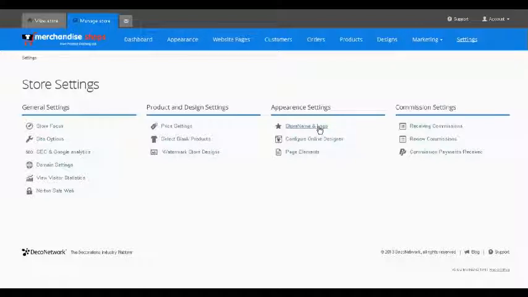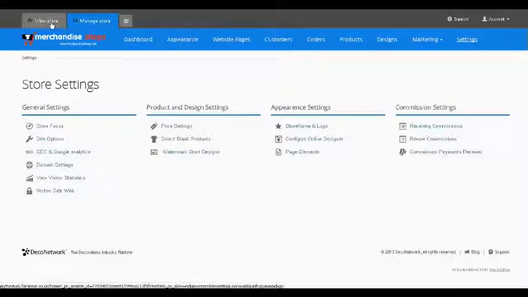Store name and logo. You can change the name of your store and add a logo. You can choose how our online designer works and some of the elements that appear on the pages. You can also look at the commissions that you've received and the settings for the PayPal account to which your commissions are going to be paid. So that's the Manage Store tab.